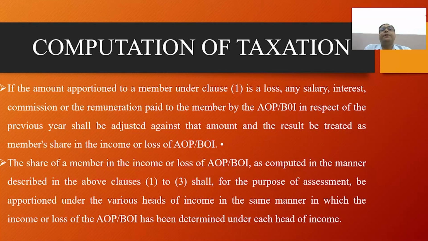Where the AOP or BOI is chargeable to tax at the normal rate applicable to an individual, the share of a member therein shall be included in his total income, but rebate shall be given on the same under section 86.